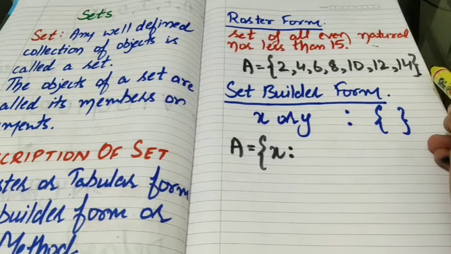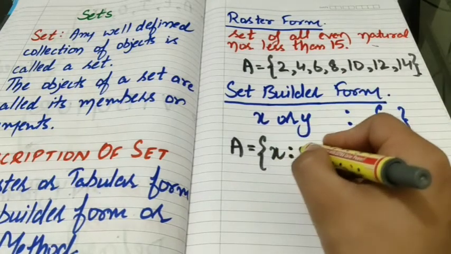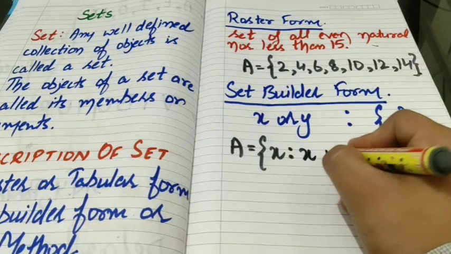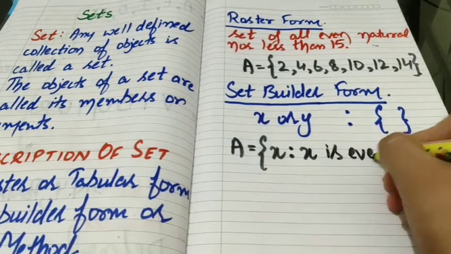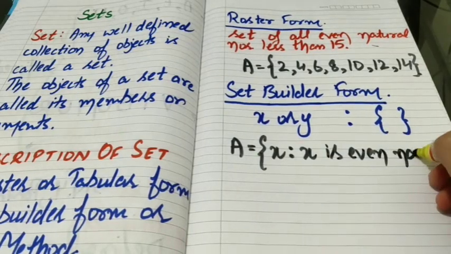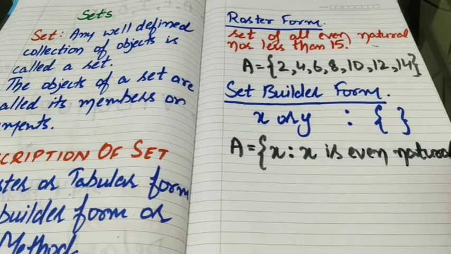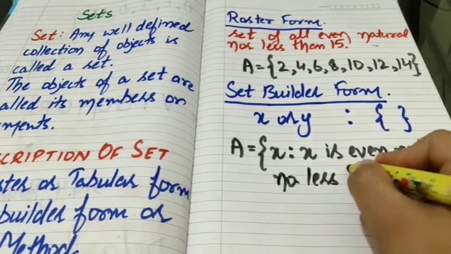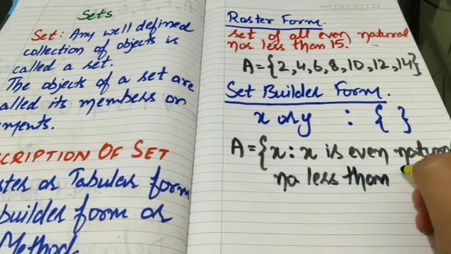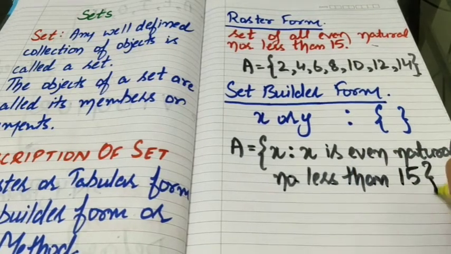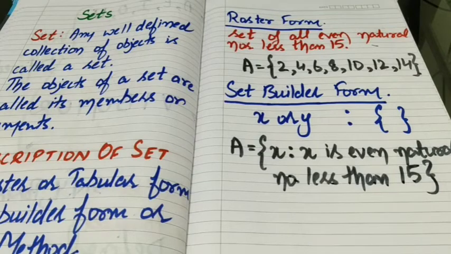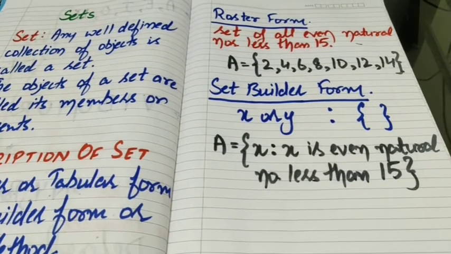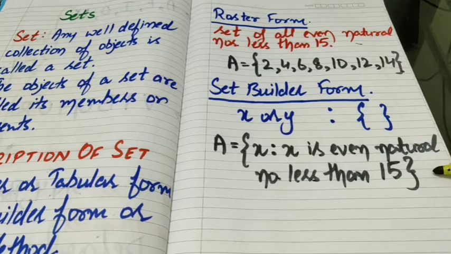So here we will write x colon, x is even natural number less than 15, curly bracket close. This is how we can express a set in set builder form.